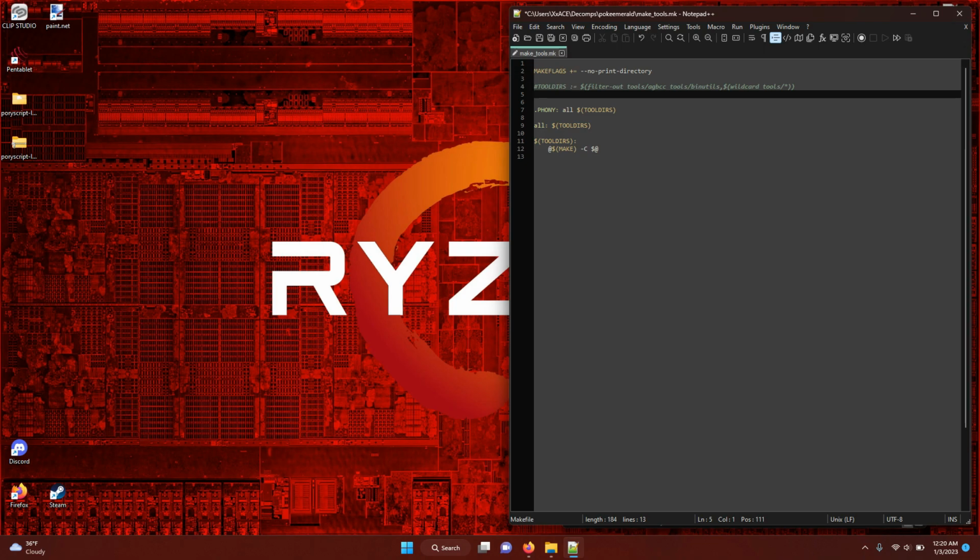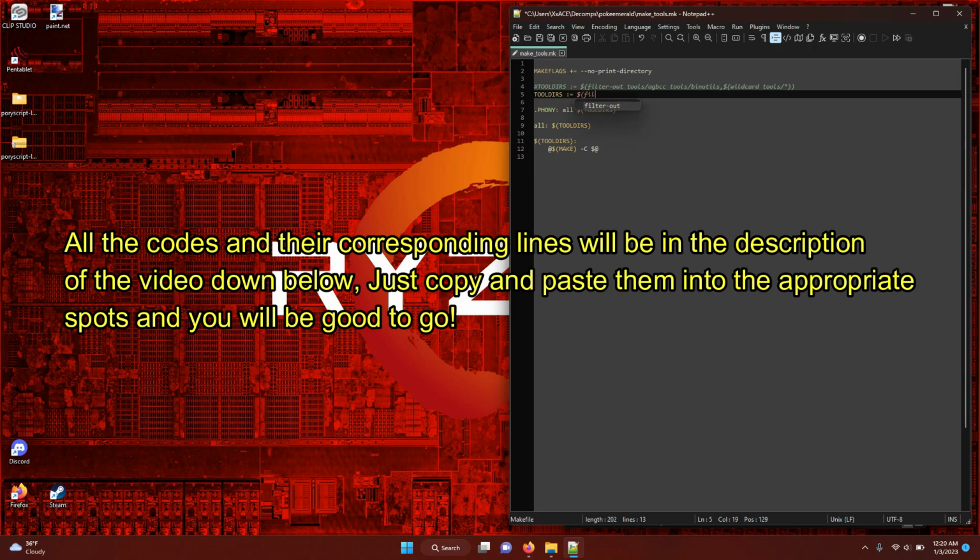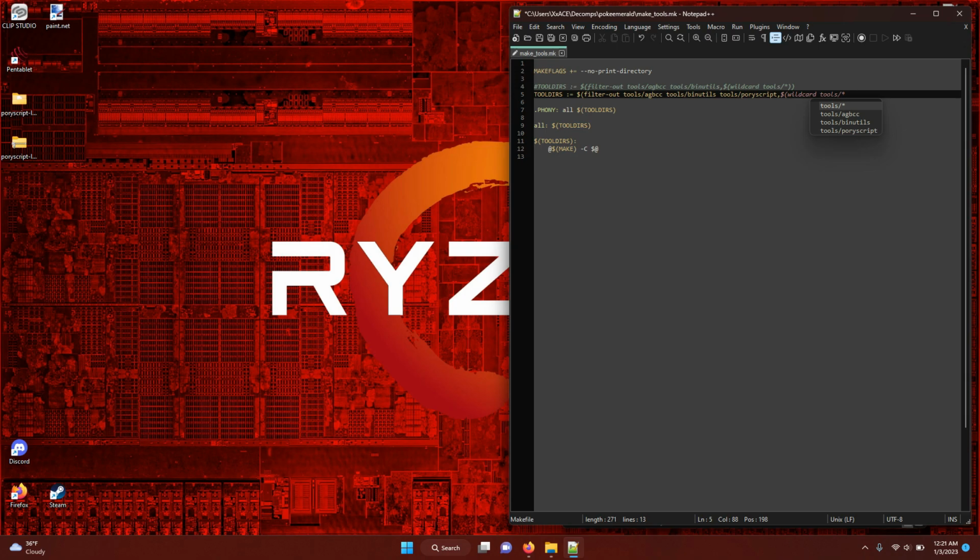So now on line 5, we are going to type TOOL_DIRS space colon equals space $(filter-out space tools/agbcc space tools/binutils space tools/poryscript, and then we can put a comma, $(wildcard space tools/*, and 2 close parentheses. We can hit save and close that out.